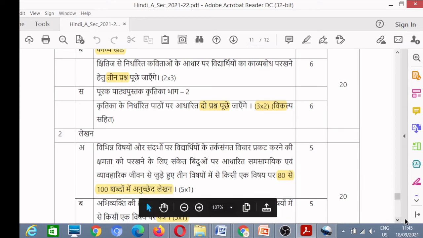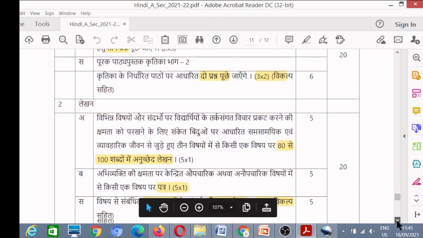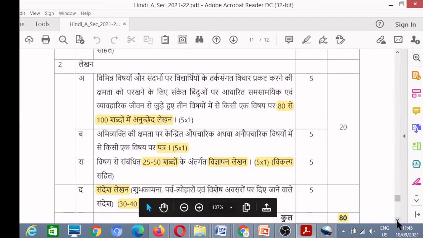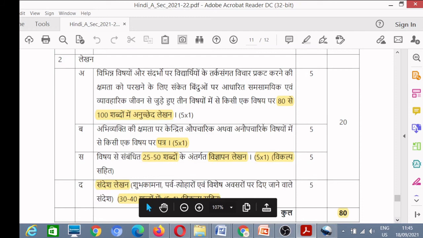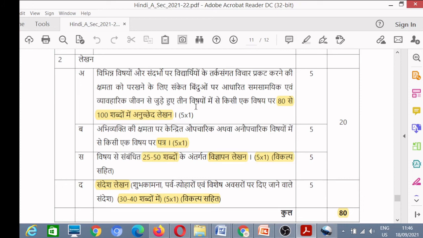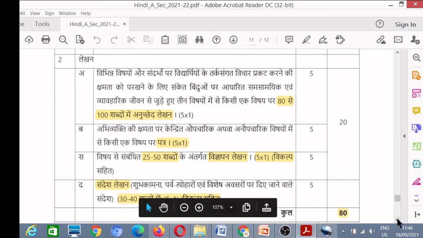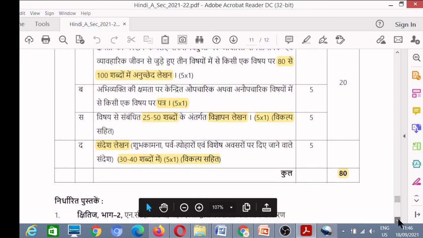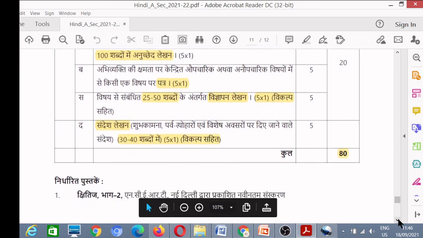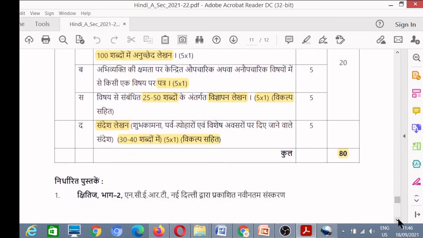Now we have the remaining 20 marks, and in these 20 marks we have the writing section. In the writing section you will have to write a paragraph of 5 marks, Anuchhed Lekhan 5 marks, then letter writing 5 marks, then advertisement or Vigyapan Lekhan 5 marks, and last you have Sandesh Lekhan 5 marks.